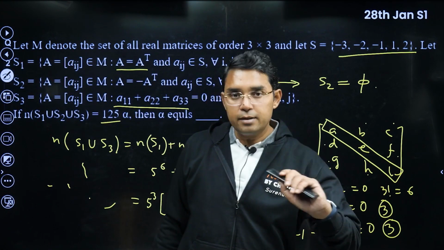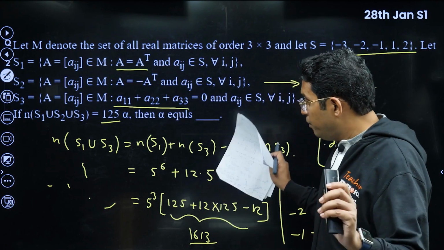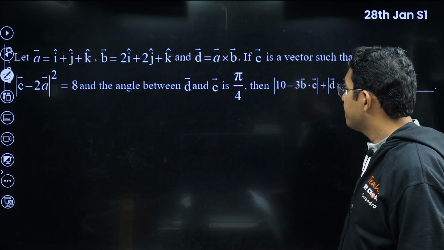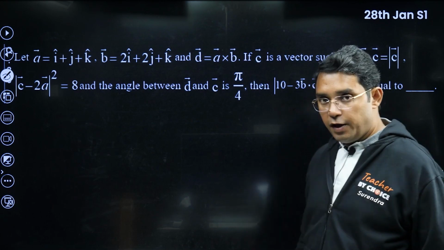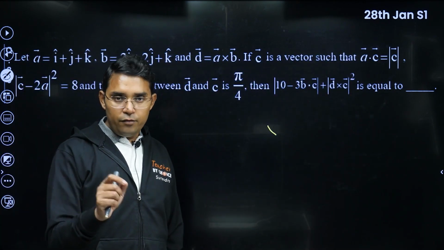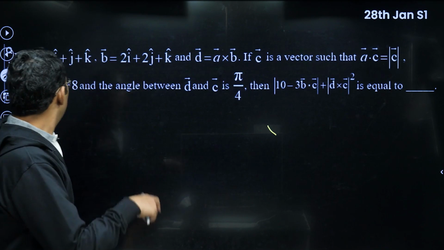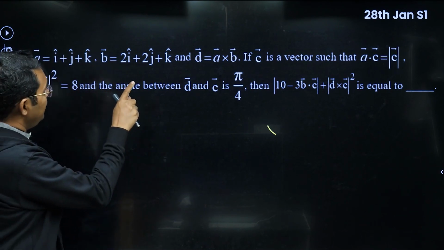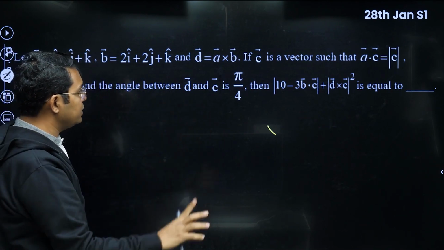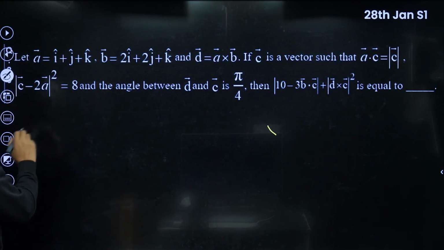This was also, I think, not an easy question. Many chances that you do some calculation wrong here. This is a very good question actually. In this question, I found how to find B dot C a little tricky. I did it in 2 methods. We are given A, B, and D as A cross B, and C is a vector such that A dot C is equal to C, and the magnitude of C minus 2A squared is equal to 8.